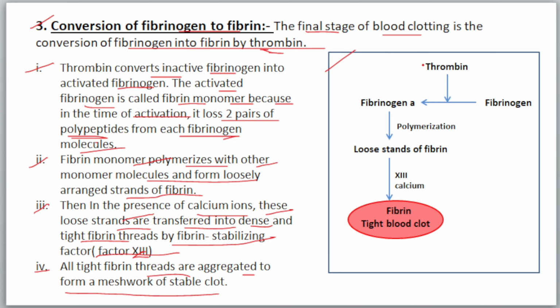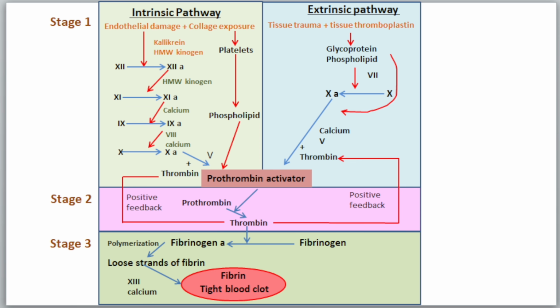You see in this flowchart that the thrombin, which is formed in the second step, helps to convert inactive fibrinogen into active fibrinogen. Then they are polymerized and form loose strands of fibrin. And then in the presence of factor 13, which is also called fibrin stabilizing factor, and in the presence of calcium ion, which is factor 4, it helps to form a tight fibrin blood clot. So finally blood clotting happens. So this is the last slide where I merge stage 1, stage 2 and stage 3. First the formation of prothrombin activators, then the formation of thrombin, and finally the blood clot happens.